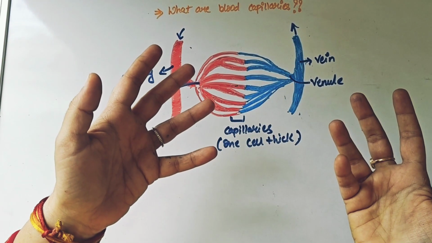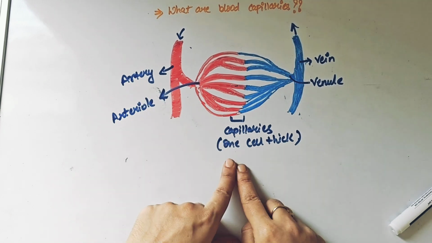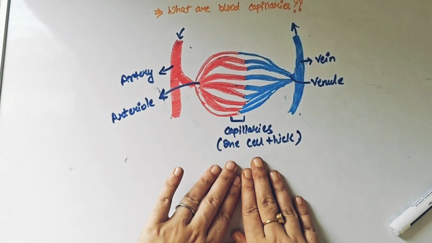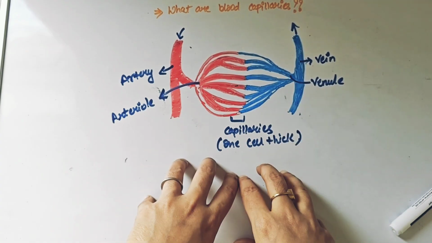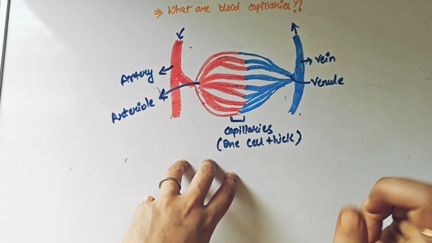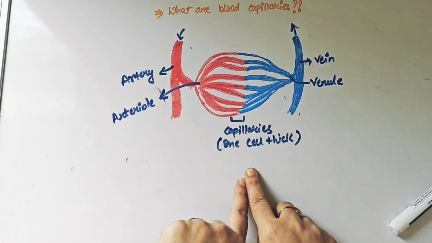But even apart from being the smallest structure, they require materials, they require nutrients, they require oxygen, they require important substances to survive. Because when your cells are surviving, then only your body is surviving. So that's how important your cells are, and that's how it is important that material comes to your cell.